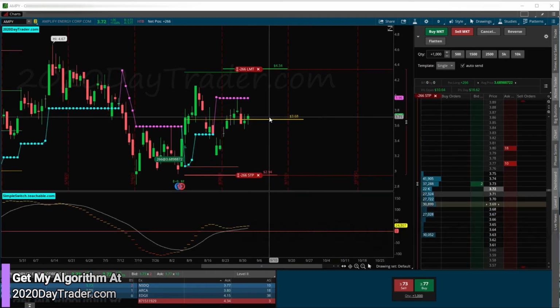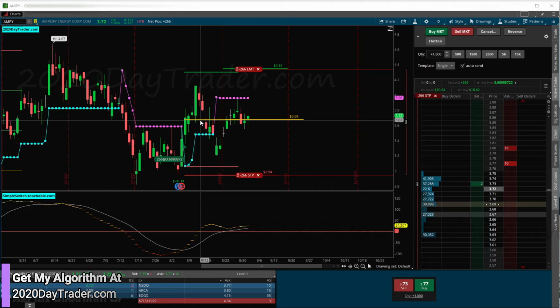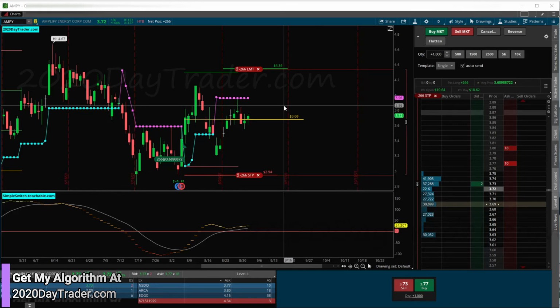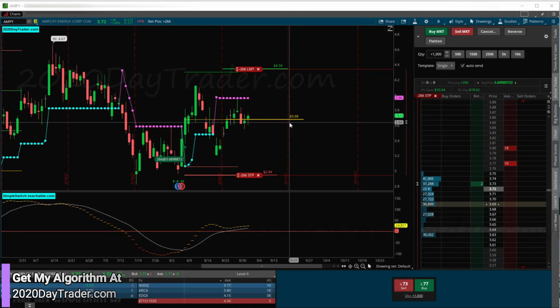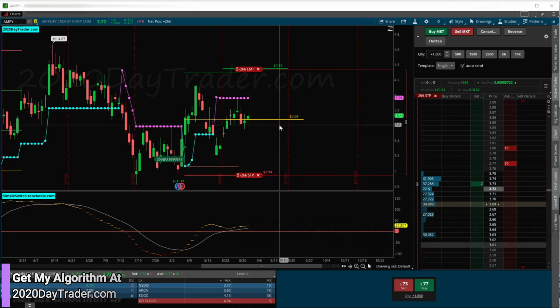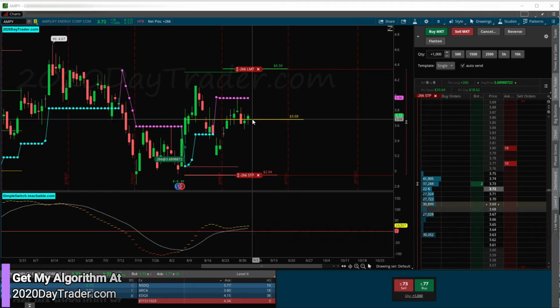Okay, so AMPY. So here we are with this. We talked about it on Sunday as well. And on Sundays, I'm going to start doing a weekly outlook based on what my swing trading algo is looking at, short term, long term. This is not my swing trading algo, but on Sundays I'll pull the swing trading algo up, and we look at the markets in general. We look at some of the indexes like the Nasdaq and S&P 500 and so forth. We also look at oil, gold, silver, a couple different tickers we'll pull up and see what's going on. Like you'll see GameStop and AMC and so forth. So if there's something really popular in the news, we'll pop it up there and see what's going on with it. But anyway, here's AMPY.